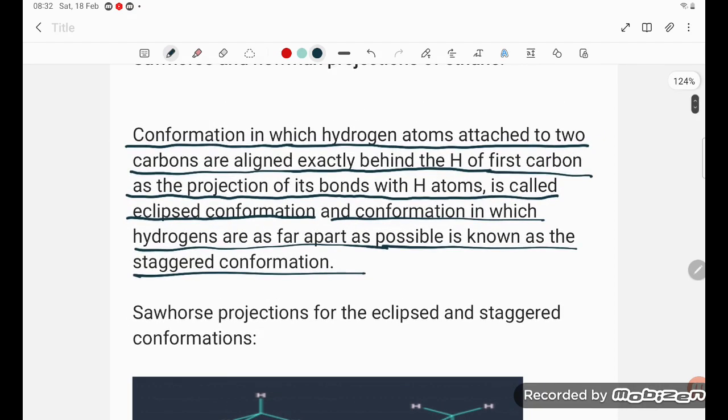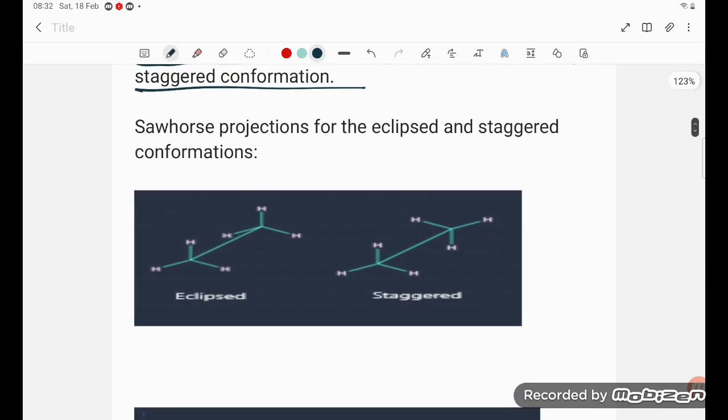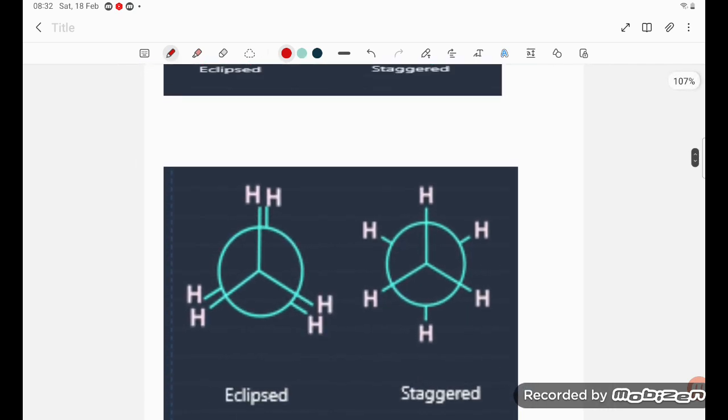It means, see, two carbon atoms are there and there are hydrogens. If these hydrogen atoms are very close, that is called eclipsed. But if they are different, then this is going to be staggered, students. It can be made more clear with this diagram. See, the eclipsed one is very close to each other. Eclipsed is very close and staggered is far apart.